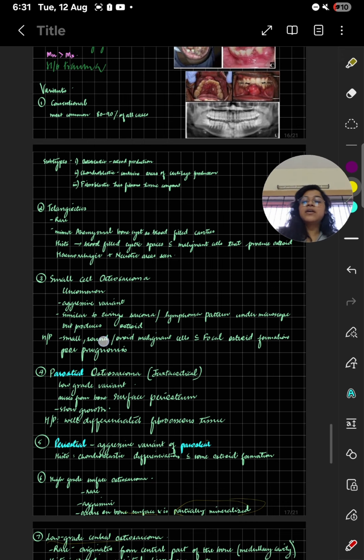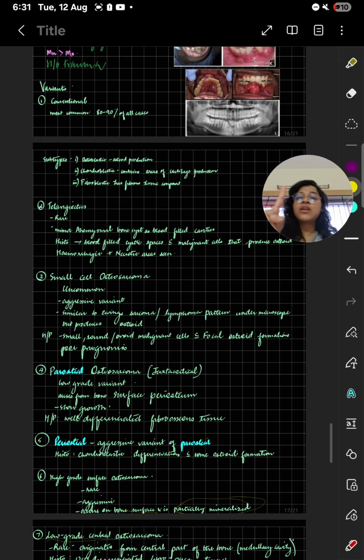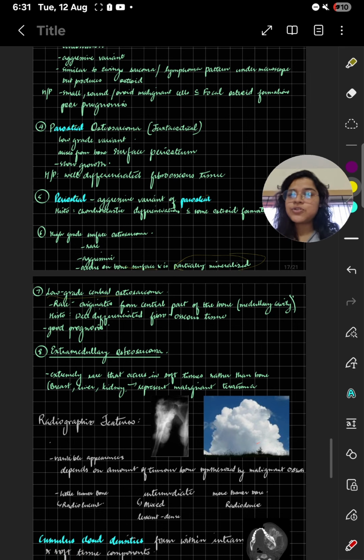There are about 8 variants you have to remember. First is conventional, which has 3 types: osteoblastic, chondroblastic, and fibroblastic. Then you have telangiectatic, small cell osteosarcoma, paraosteal osteosarcoma, periosteal osteosarcoma, high grade surface osteosarcoma, low grade central osteosarcoma, and extramedullary osteosarcoma.